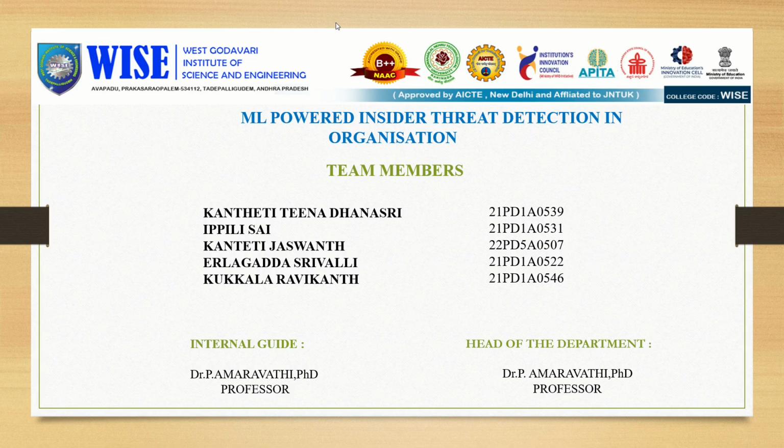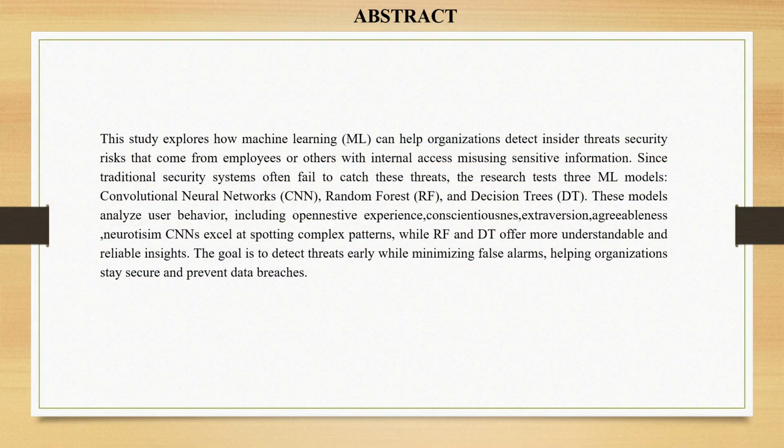Our main motto was predicting the threat based on five rules. These are the five rules: openness to experience, conscientiousness, extroversion, agreeableness, and neuroticism. Openness to experience checks system security, either high or low. Next, C, conscientiousness, checks threat rules.